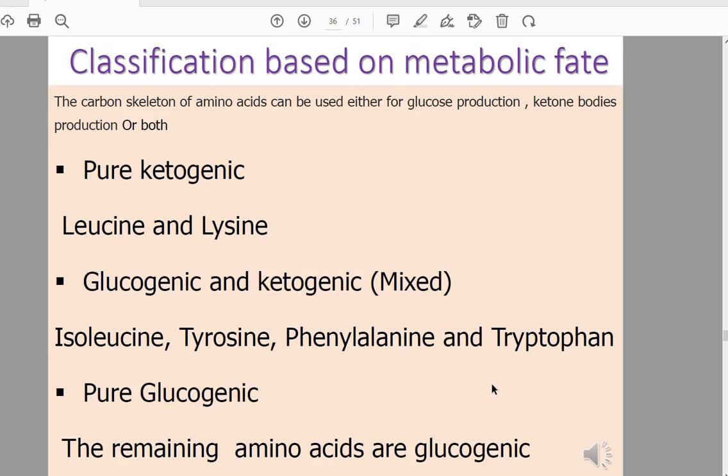Again, the last classification of amino acids is according to their metabolic fate. What is the meaning of the metabolic fate?